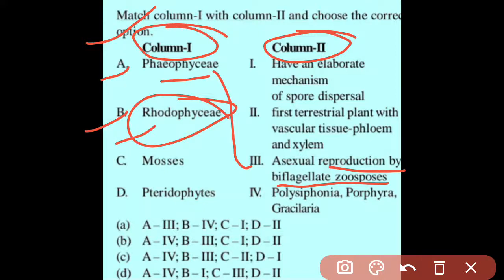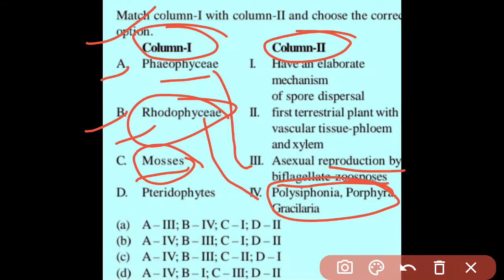It is basically a red algae, and in red algae examples are given in the fourth column, so this is correct. Mosses have an elaborate mechanism, so option A. The last one is pteridophytes. Pteridophytes are basically the first terrestrial plants with vascular tissue, phloem and xylem. So option A is correct for this question.